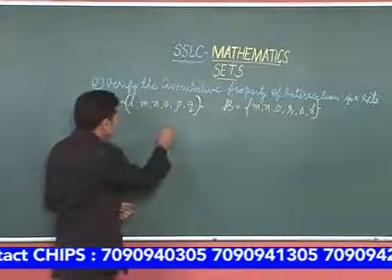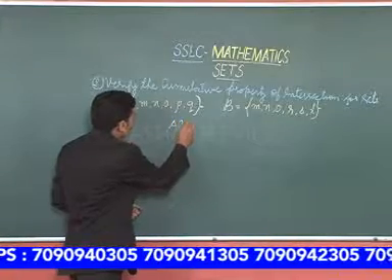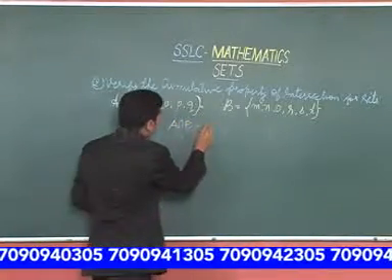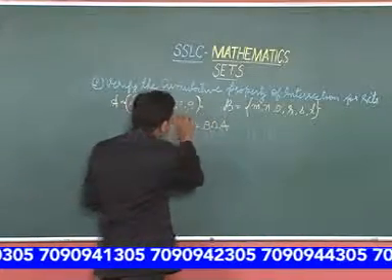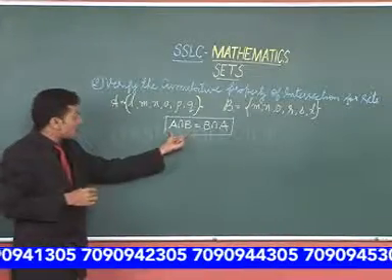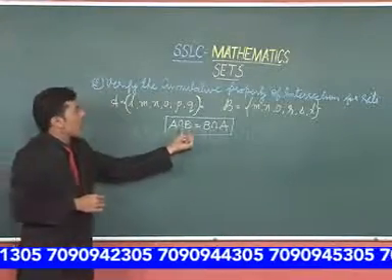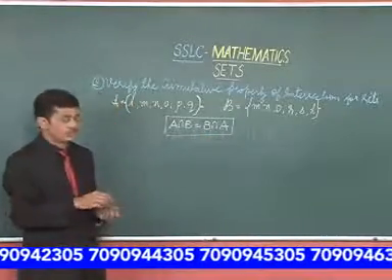So the commutative property of intersection says that A intersection B is equal to B intersection A. So this we have to verify. So for this, let us find out A intersection B and B intersection A, and then let us compare them.